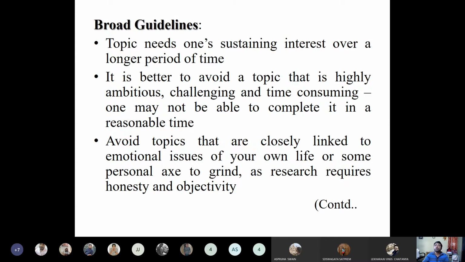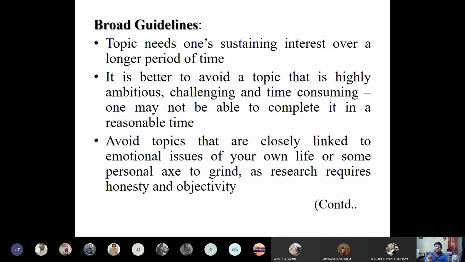And also what exactly you have to avoid. It should not be so ambitious, it should not be too challenging, it should not be too time consuming. So you should be very careful about all these things. Only then can you find a problem, and then you can develop a research design accordingly.